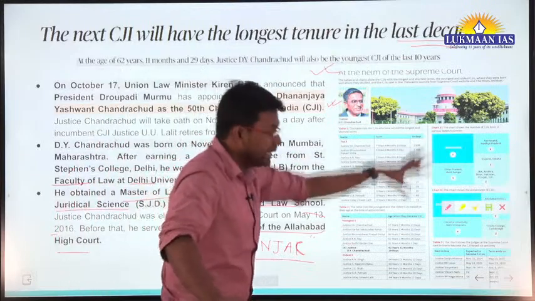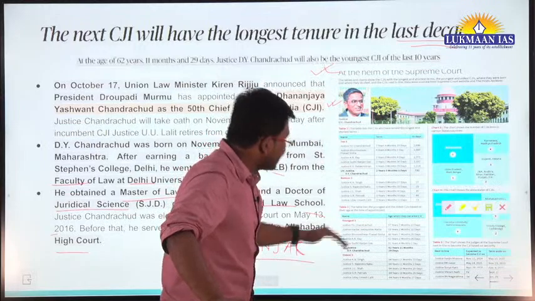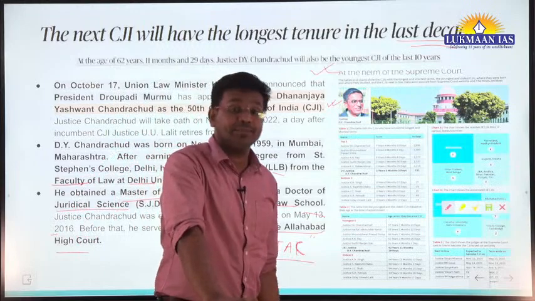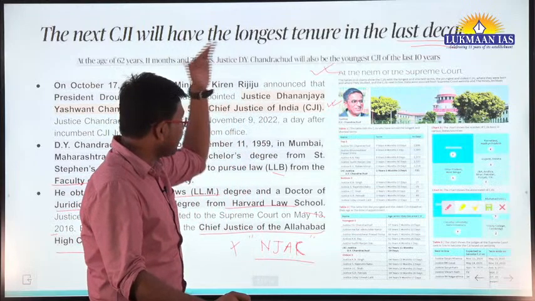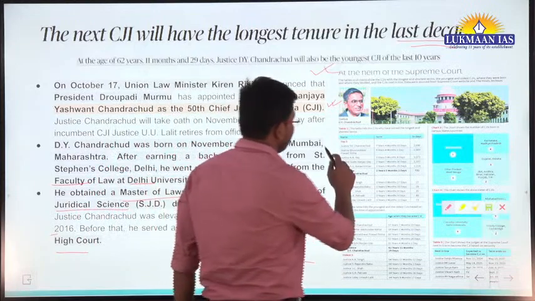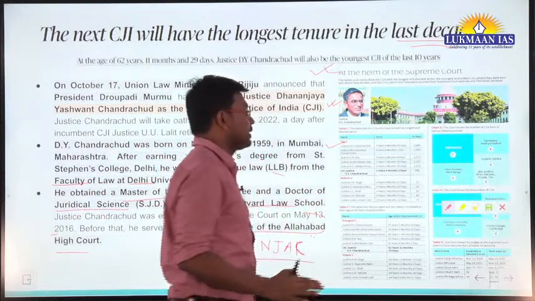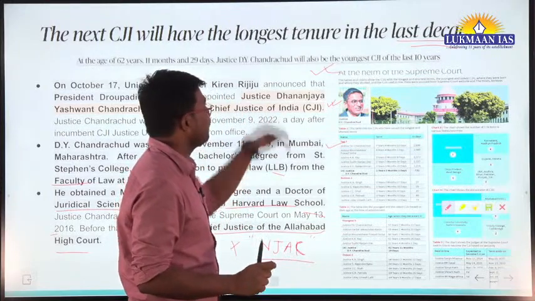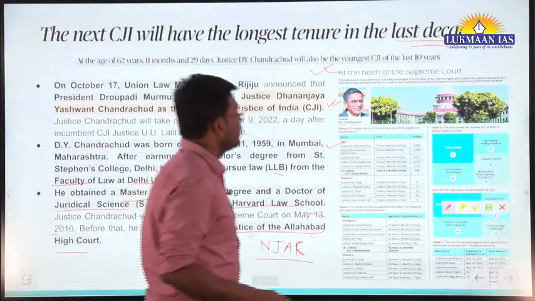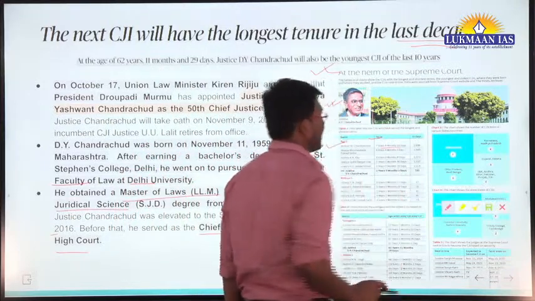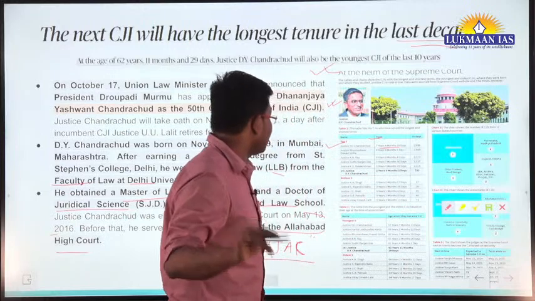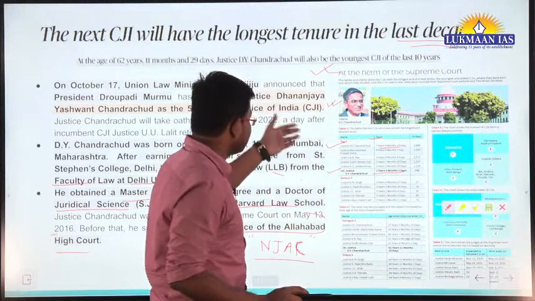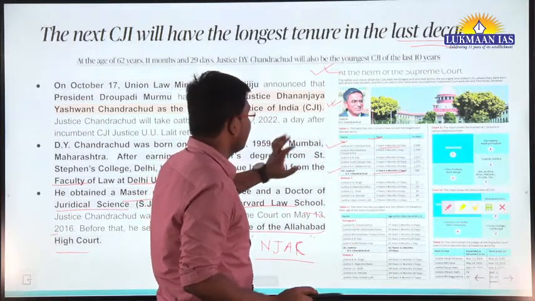So the list that you can see over here enlists which judges have served for how many days as the Chief Justice of India, right. They have mentioned many judges like that. If we talk about Justice Y.V. Chandrachud, he was the father of Justice D.Y. Chandrachud. He served for 7 years, 4 months, 19 days as the Chief Justice of India. Now Justice D.Y. Chandrachud is serving for 2 years and 2 days, and before this many other judges have served long tenures.